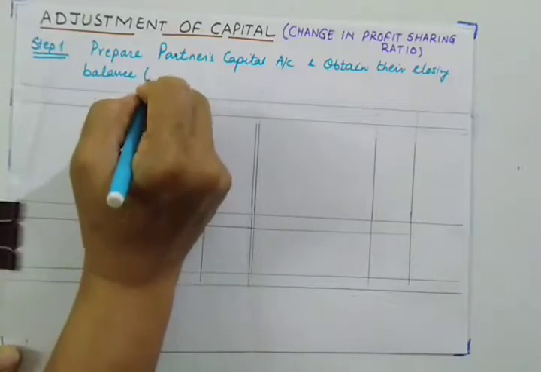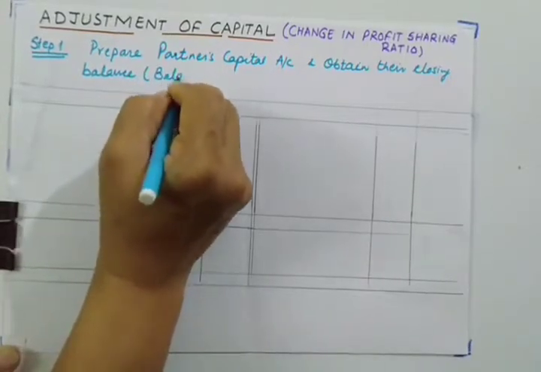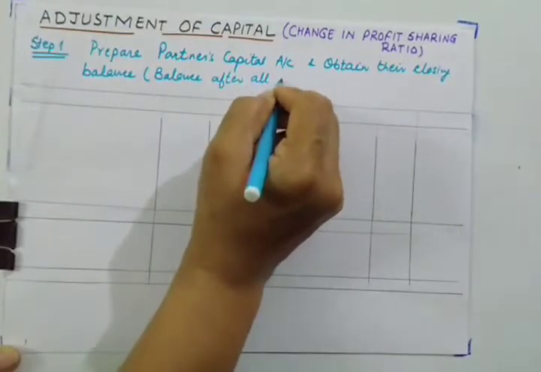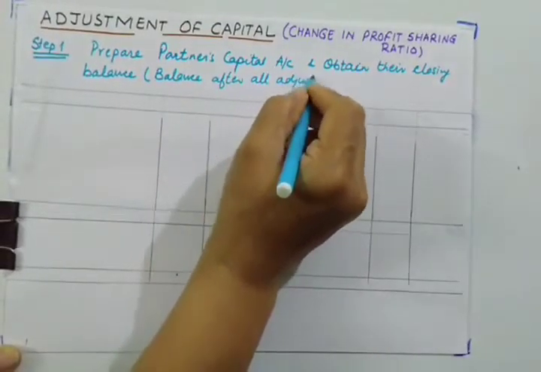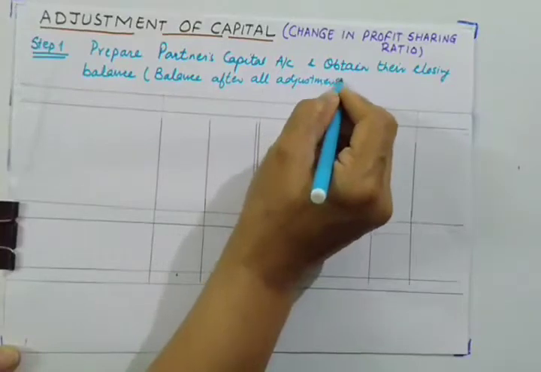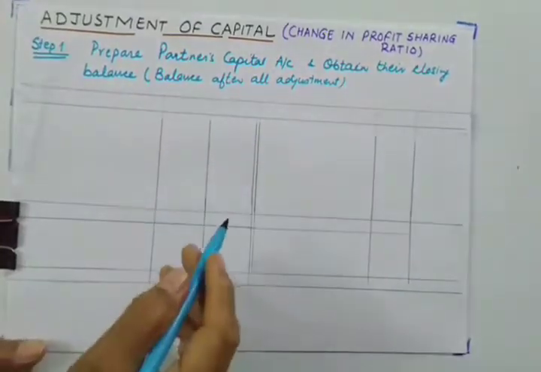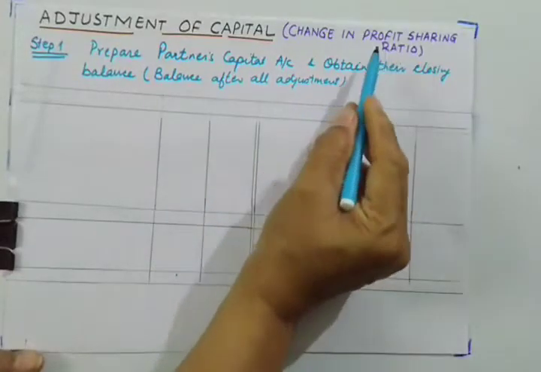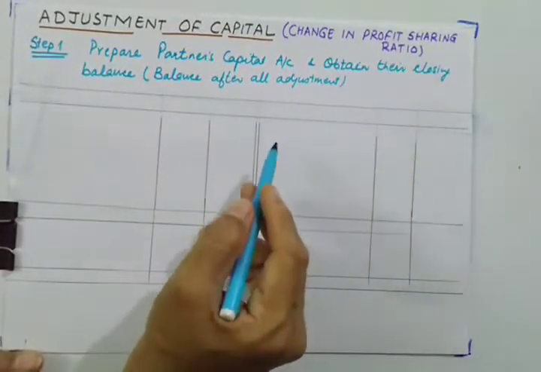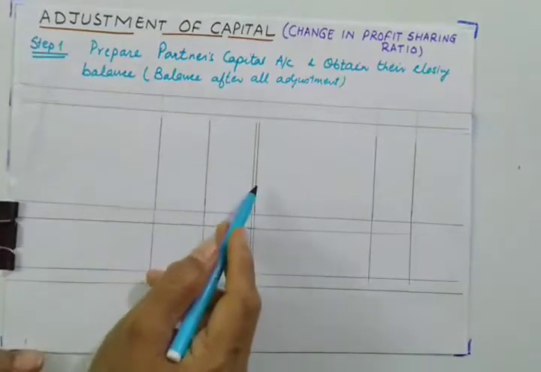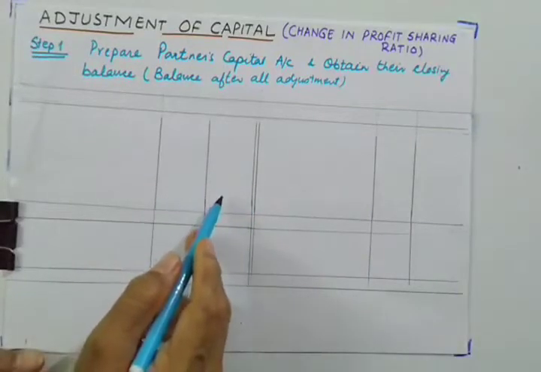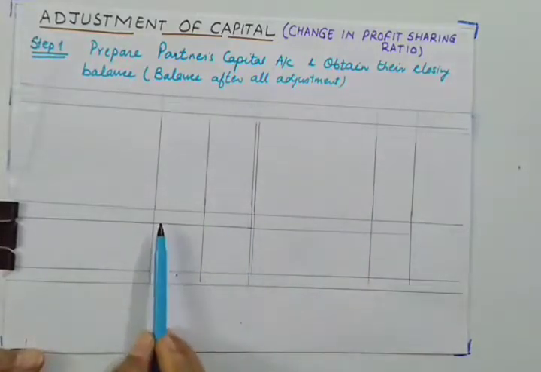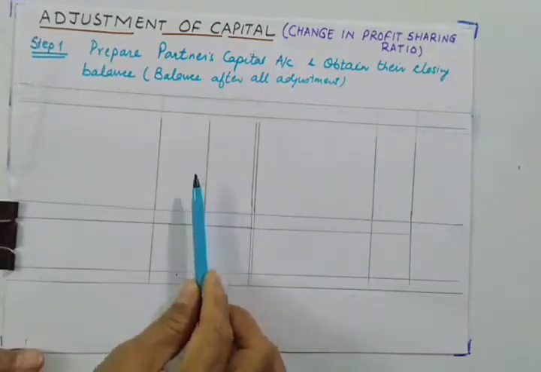Closing balances means balances after all adjustments. That's why I have prepared this format of partners' capital account: whatever possible adjustments there are at the time of change in profit sharing ratio, we'll do all those adjustments in the partners' capital account and obtain their closing balances.